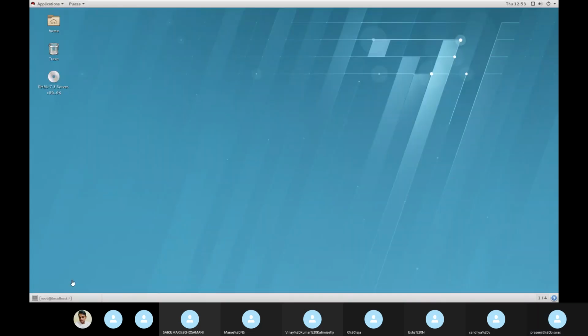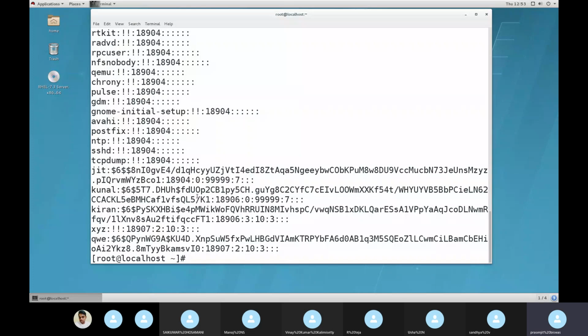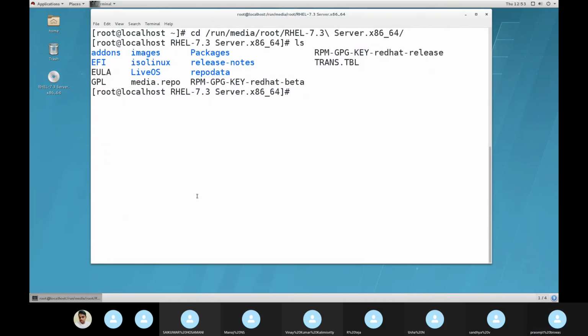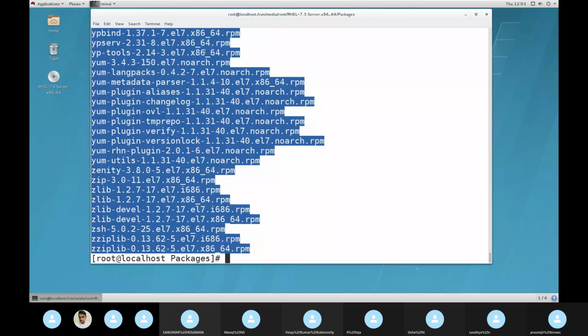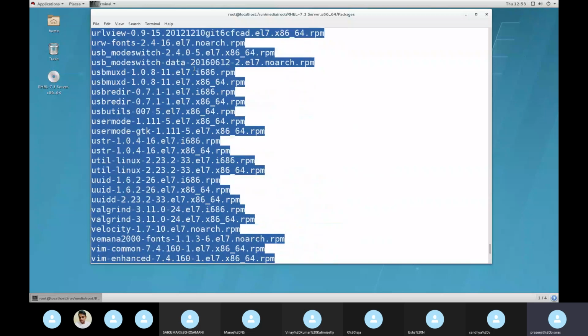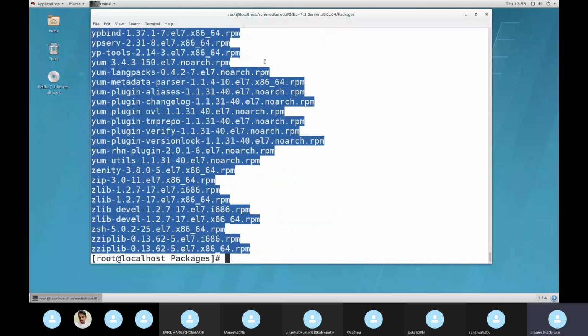So let's do it. In here you can see the package. These are the package files inside that package. Now I am going to copy the entire thing into some directory. So where am I going to copy?